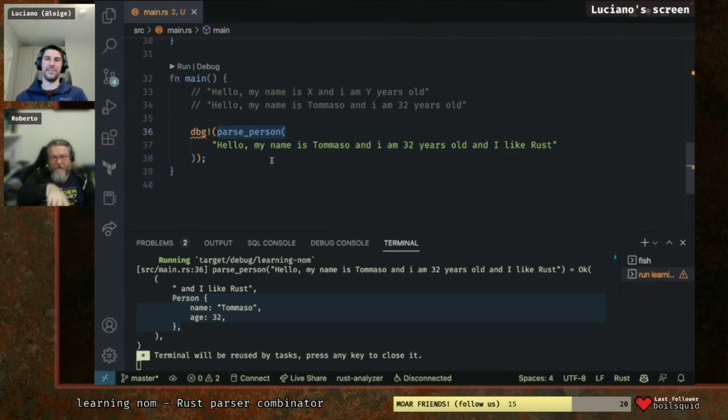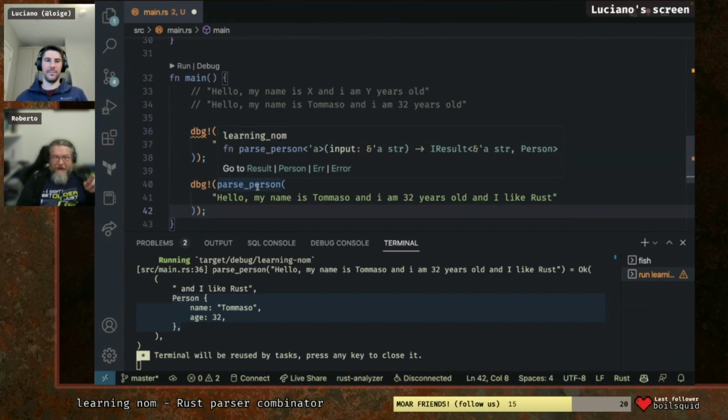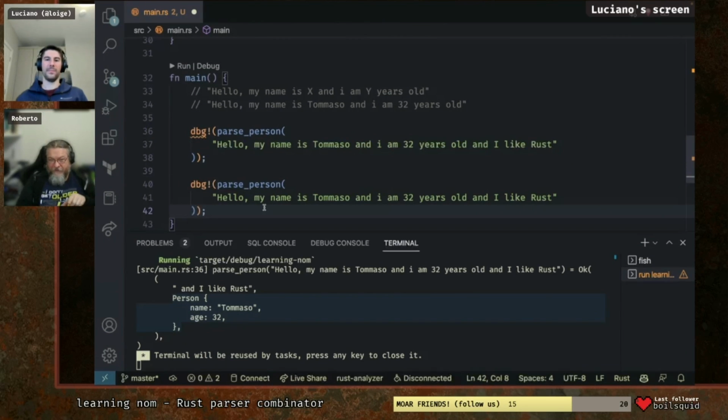Parse another string, copy and paste it from 36 to 38. Now, hello, my name is Roberto, and I like Python, and I am 44. No, but put Python, yes, Python then, and I am 44 years old. Also add years old. Yes, let's keep the same.